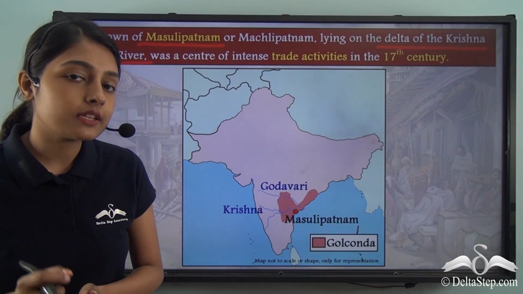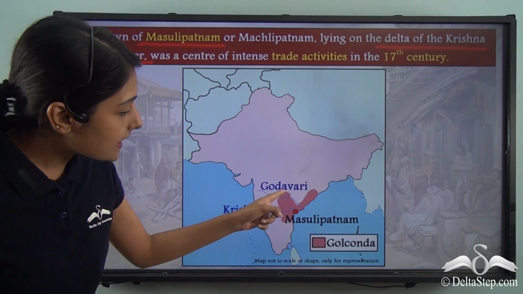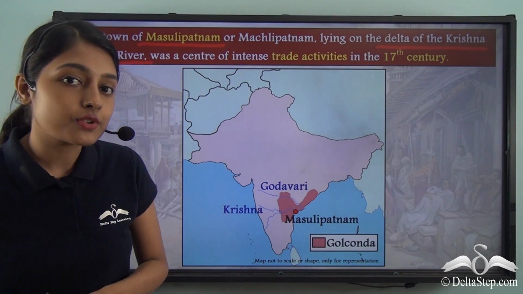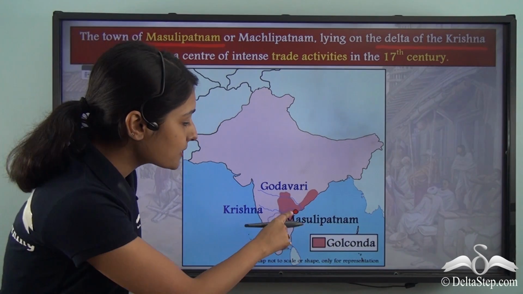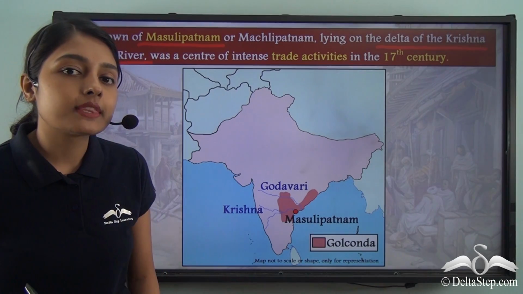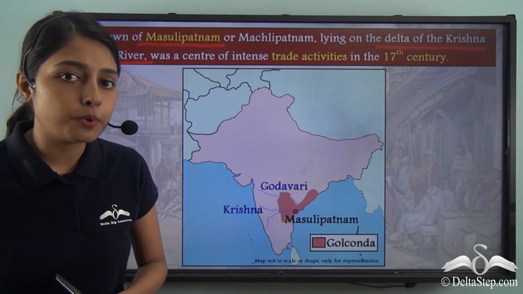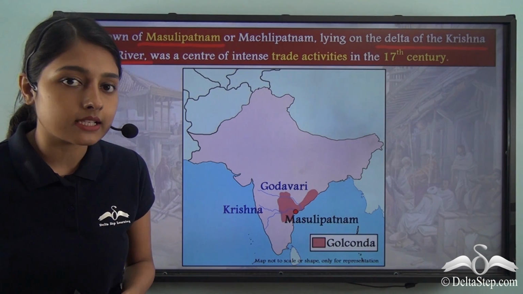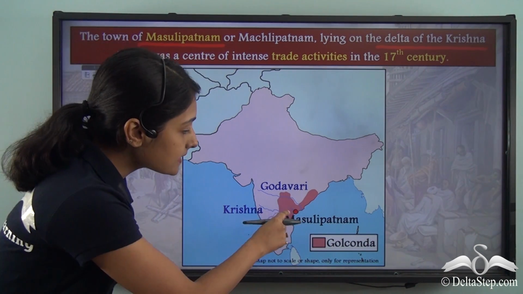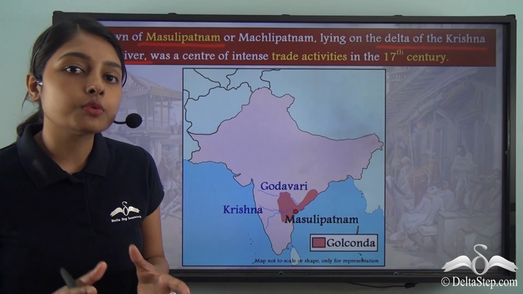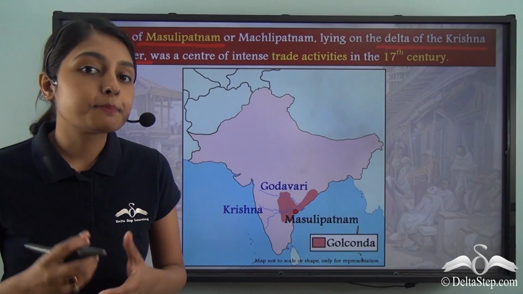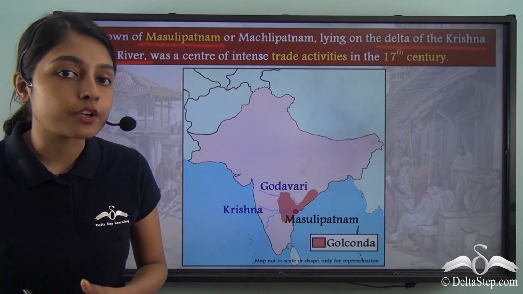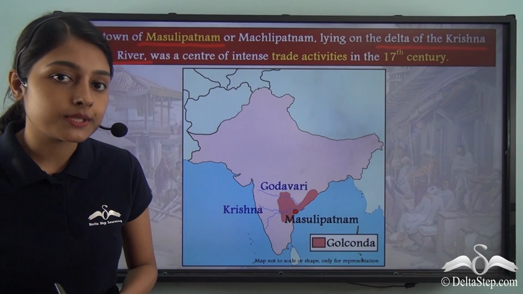Now Masulipatnam was a major port town, that is to say trade activities increased in Masulipatnam during the medieval period. You have to keep another point in mind, that items and goods that were produced in the Godavari delta were also traded in Masulipatnam. So Masulipatnam was a very strategic port town under the Golconda Sultanate. This is because this port town contributed to the economic prosperity of this Sultanate and boosted the economy of this region.